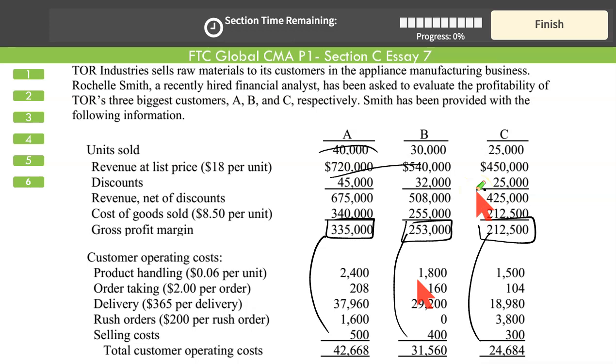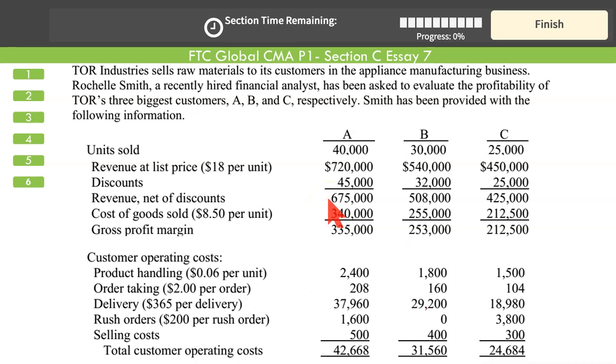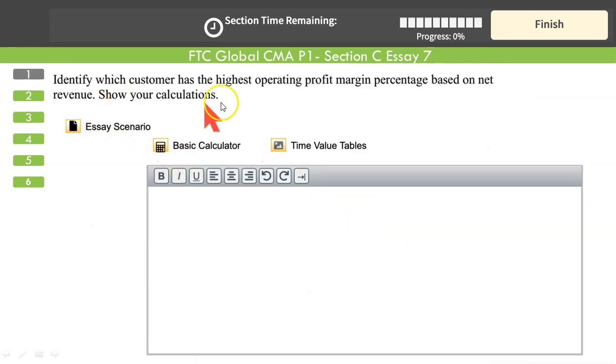So first what you need is the customer level profitability. 335 less 42,668 will give you 292,332. This is the customer level profit: gross profit minus customer operating cost, divided by the sales. Look at the requirement: highest operating margin percentage.